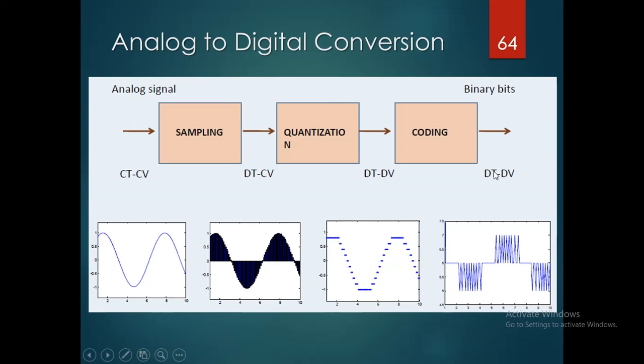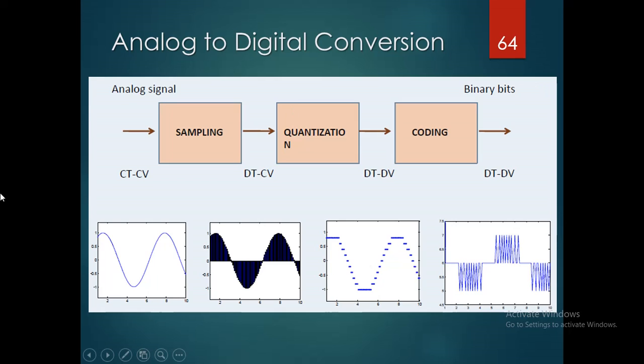Coming to the block diagram once again, the analog signal is sampled, quantized and coded. A continuous time continuous valued signal is the input signal that is sampled. Then the continuous time signal is converted into a discrete time continuous valued signal. When it is quantized, it is called a discrete time discrete valued signal, and then it is given to the coding. This discrete time discrete valued signal is converted into the digital signal.